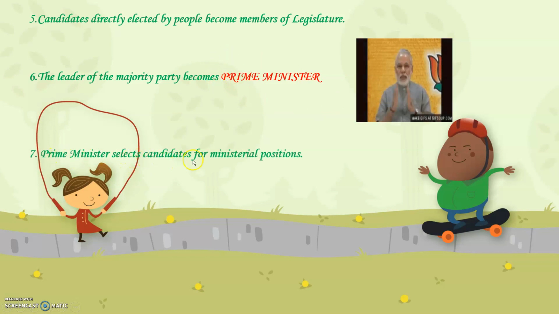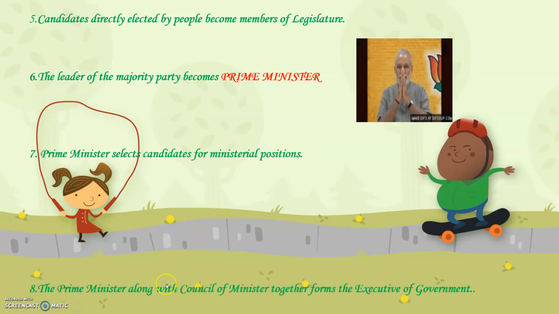The Prime Minister now selects candidates for ministerial positions. Now, what is the meaning of the word ministerial? All of us are aware that in our country there are various ministers. We have a health minister, an education minister, an agriculture minister, a defense minister. Each of them is given different responsibilities of the country, and those ministers are selected by the Prime Minister from the Lok Sabha. The Prime Minister along with the Council of Ministers together form the executive of the government.